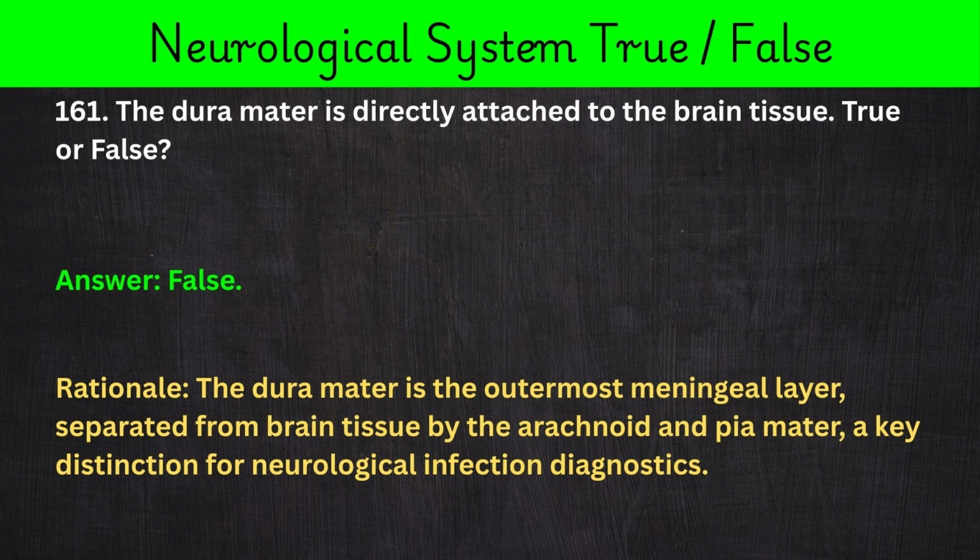161. The dura mater is directly attached to the brain tissue. True or false? Answer: false. Rationale: the dura mater is the outermost meningeal layer, separated from brain tissue by the arachnoid and pia mater, a key distinction for neurological infection diagnostics.